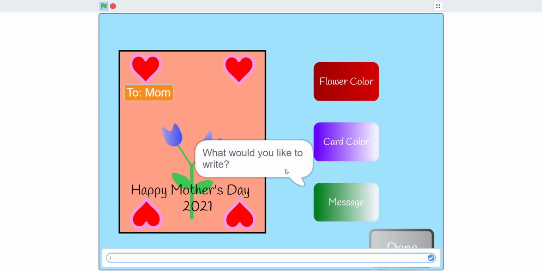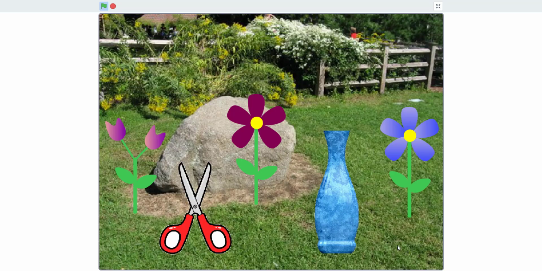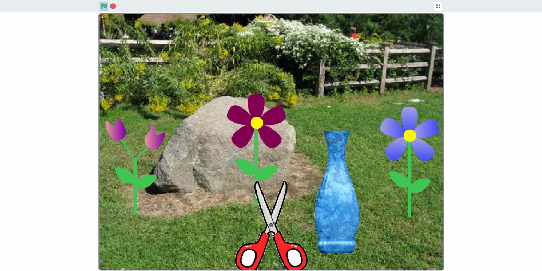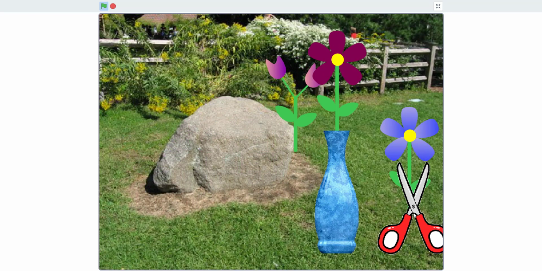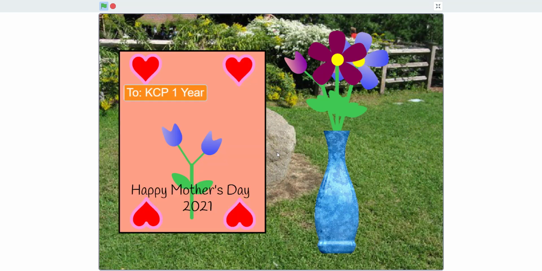And then message to KCP 1 year. Yeah, that's where I'm sending the card. And then done. Then I'm gonna cut the flowers. Click on the scissors. I'm gonna snip them. And there we have it. We have the vase, and it says to KCP 1 year, Happy Mother's Day 2021. We have the hearts, and we have the flowers.